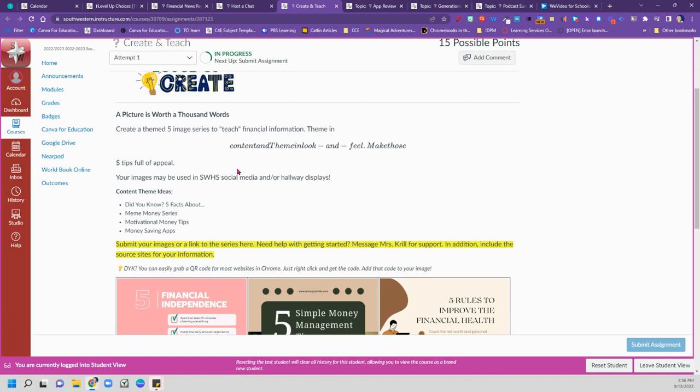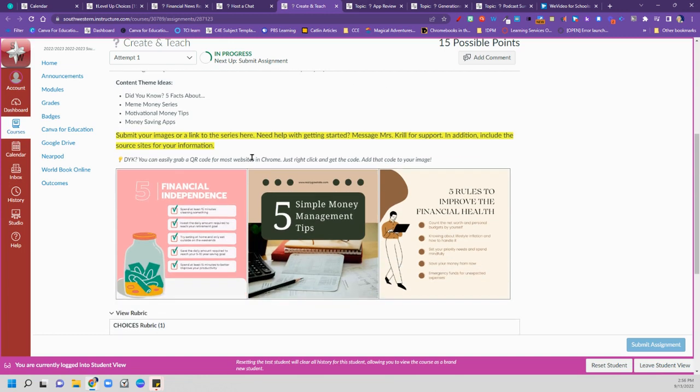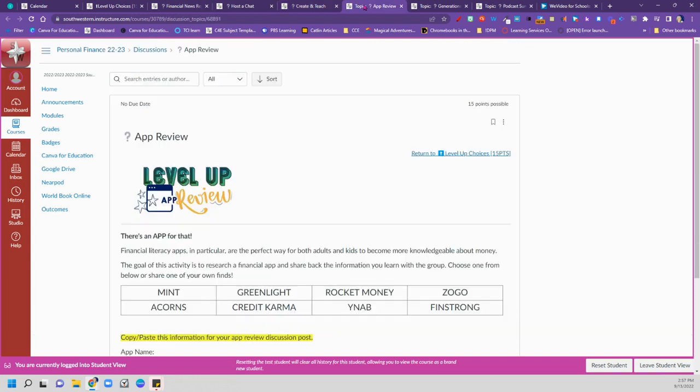Create and teach. This is one where you might have heard that a picture is worth 1,000 words. So what we want you to do is create a 5-image series. So there were 3 to 5 images, and maybe they would be about money saving tips, could be did you know, 5 facts about, that sort of thing. And I'm happy to go over this with you individually until we get some turned in.